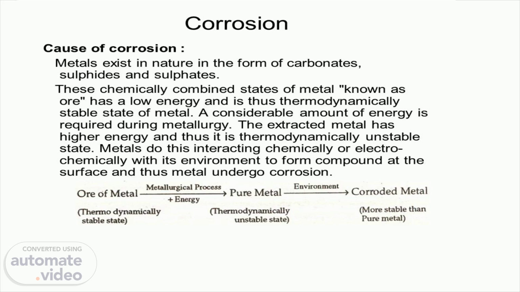So the ore of metal, a thermodynamically stable state, undergoes the metallurgical process to give the pure metal, which is in an unstable state. When this pure metal is exposed to the environment, it will try to retain its original state. So we get the corroded metal, which is more stable than the pure metal. This is the basic cause of the corrosion process.